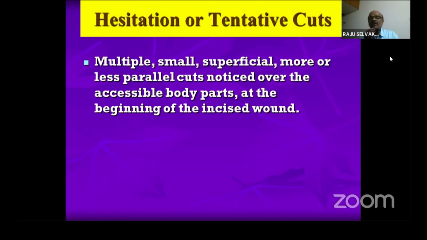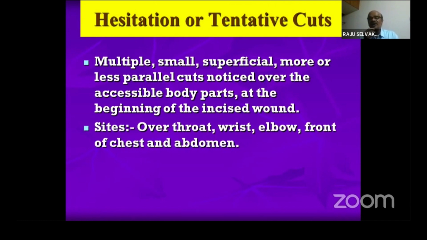So you see, initially when a person wants to cut himself, he doesn't cut at one stroke. He doesn't cut his neck or his wrist in one stroke. He will initially hesitate to cut himself because it is painful. He knows the consequences. So initially he will make some superficial cuts, which are multiple, small, superficial, and parallel. It is seen in the accessible parts of the body.